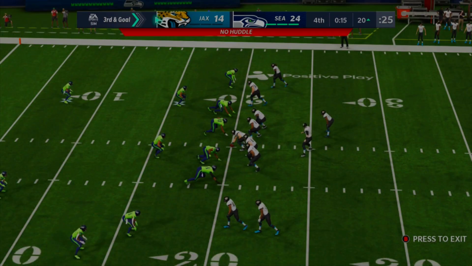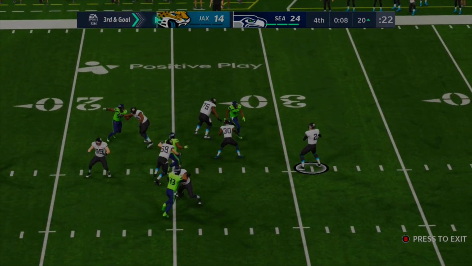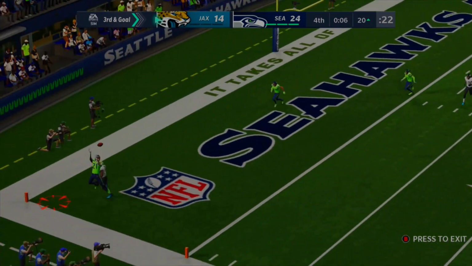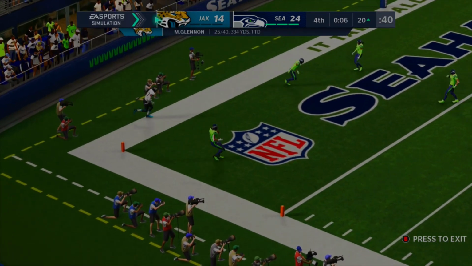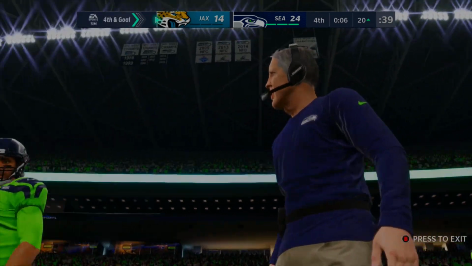Reed coming out of nowhere, and looks like they might get one more play off. Maybe they can just get a miracle. Let's see. They're going to throw this one quick. Mike Glennon's looking up. He's backing up again. He airs this one to the left corner of the end zone, and this will be picked but out of bounds, which means we have 6 more seconds left, so we're still not done yet. Don't count out the odds yet.